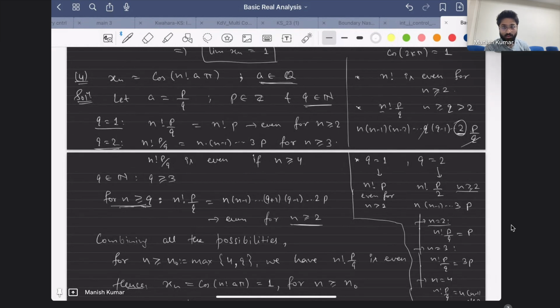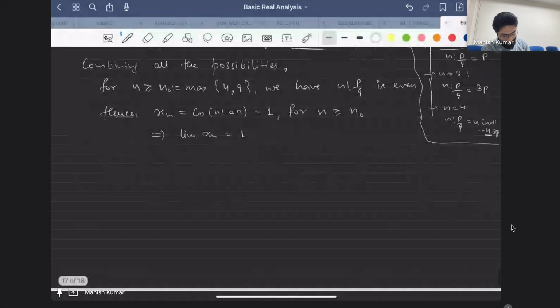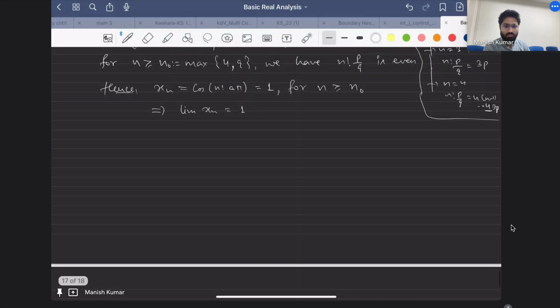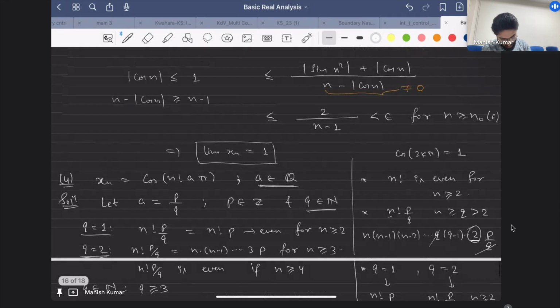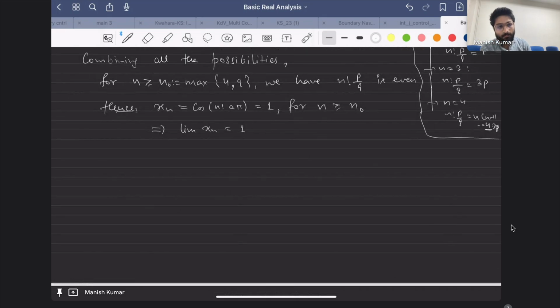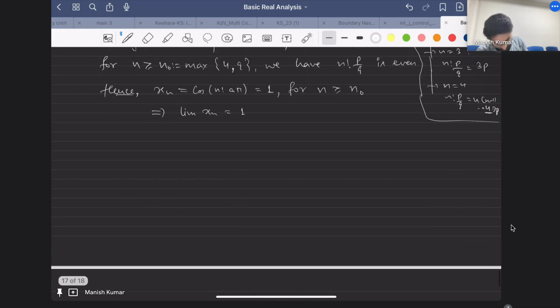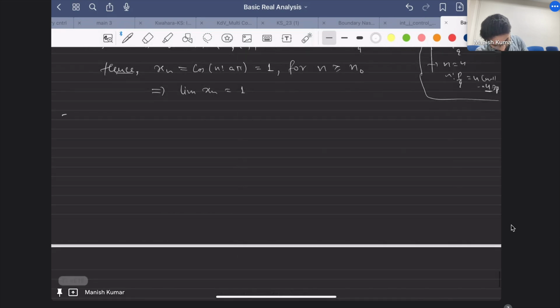Okay, so any other comment? Okay, then let's move to the next problem. So this was a good problem, sir. Okay, yeah. So now let's move to what is this? Okay, yeah, this is also interesting. So this was the fifth problem maybe. Okay, so fifth problem, let me give one particular case, or I should not say it that way. So, let's see what the question is. Then you will get what I'm trying to say.